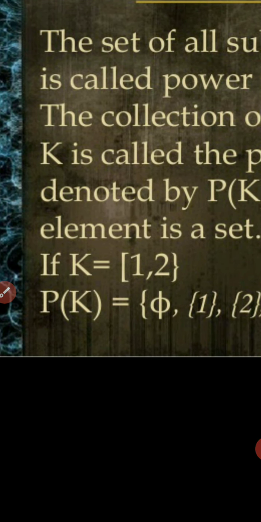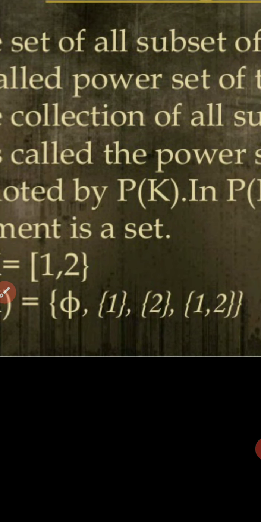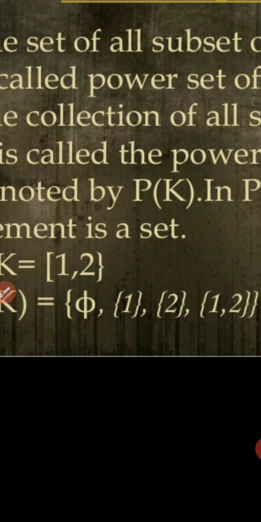If K equal to the set of first two natural numbers, then P(K) equal to the singleton set of 1, the singleton set of 2, and the doublet of 1 and 2, including K.